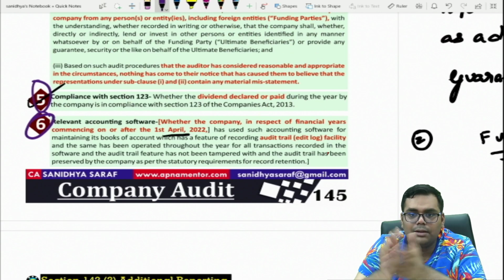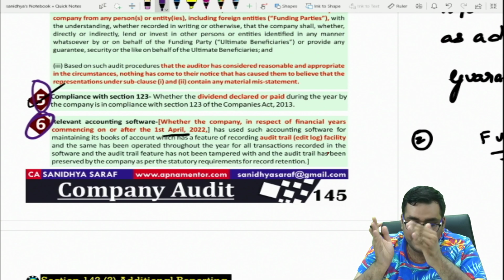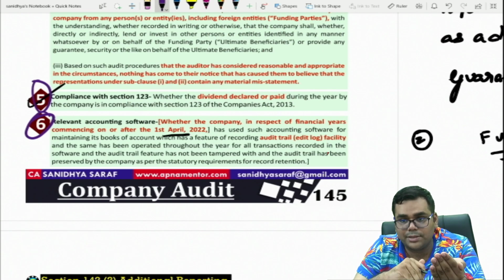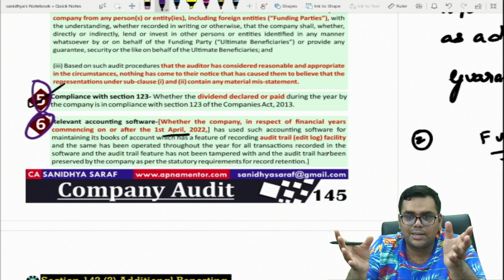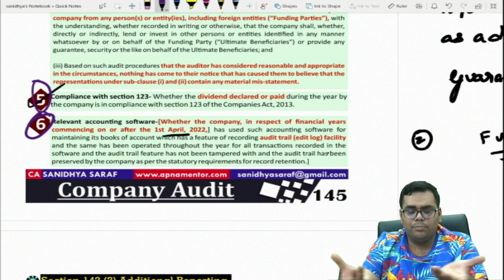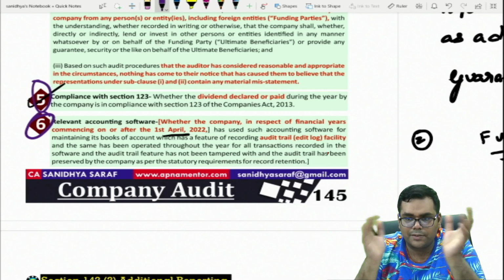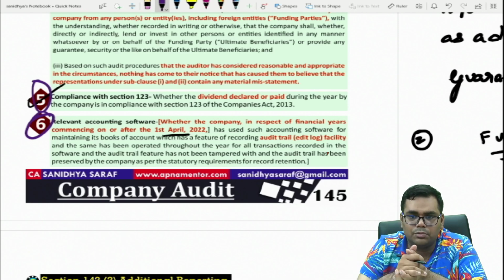Another additional reporting matter is relevant accounting software. In respect of financial years commencing on or after the 1st April 2022, the auditor needs to report if the companies are using accounting software for maintaining books of accounts. Now you see, in the modern scenario, most companies are using accounting software for maintaining books of accounts. Every listed company is using accounting software for maintaining books of accounts.